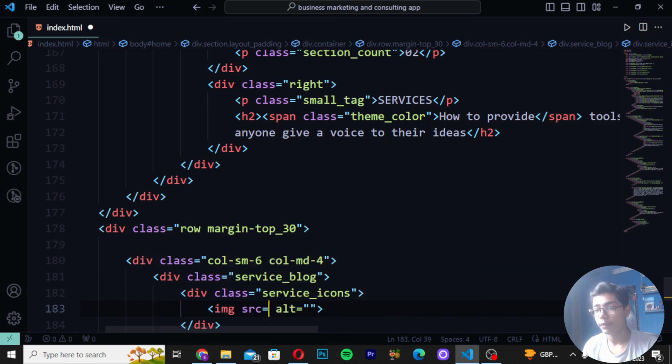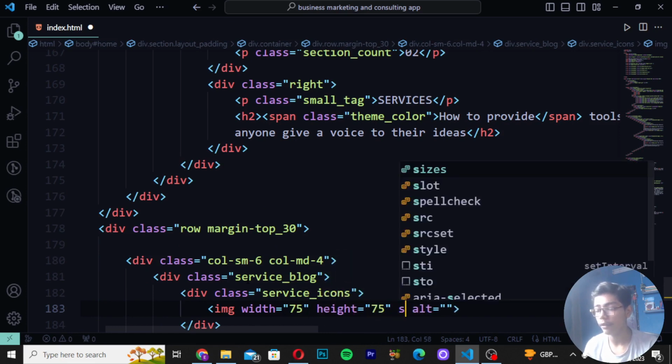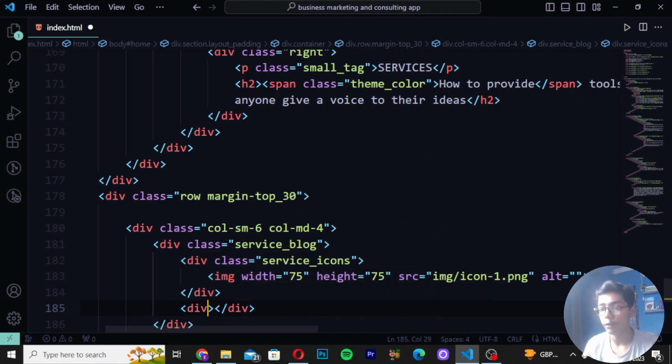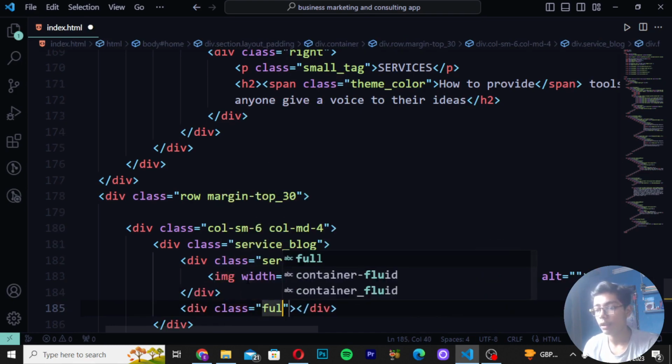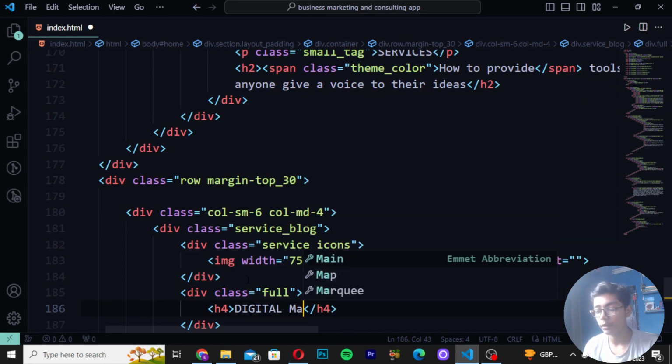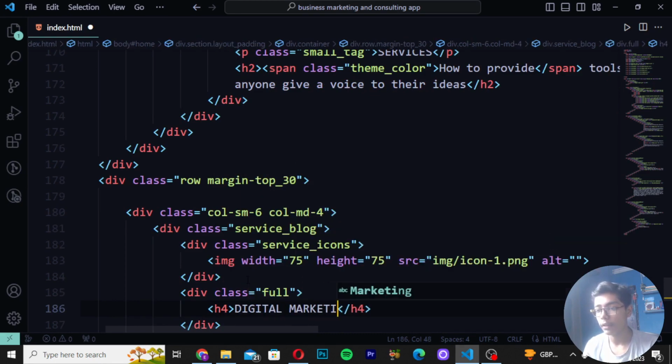Create an image, and then you have to remove this source here and write width as 75. And then when you have written this, write height 75, source image slash icon1.png. Then you have to write div class full. Then here I will be writing h4 digital marketing. So here I will be now writing this.